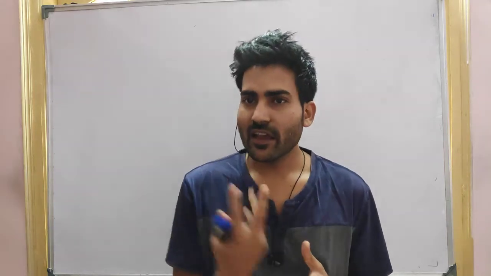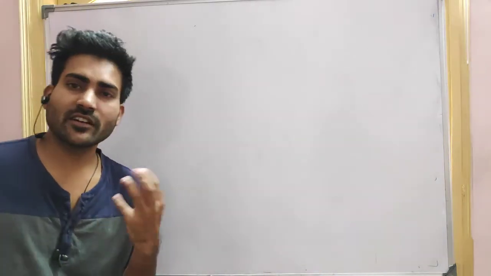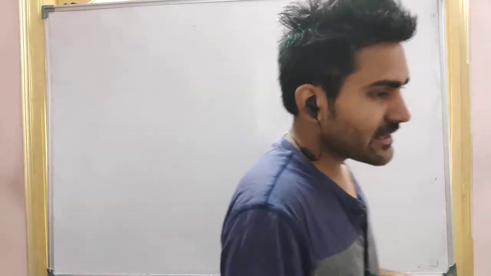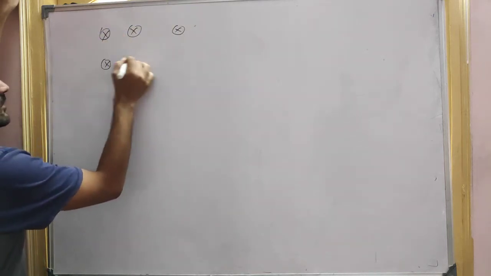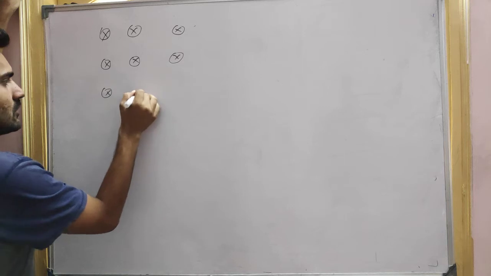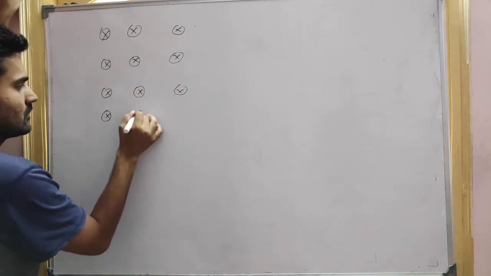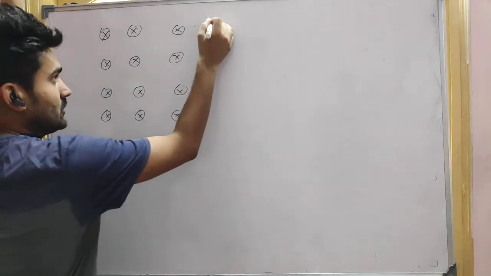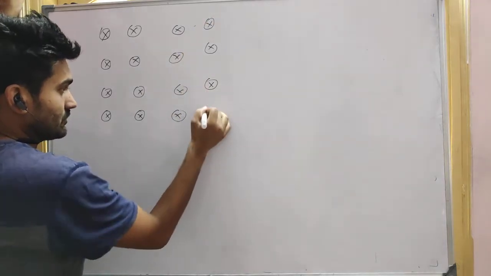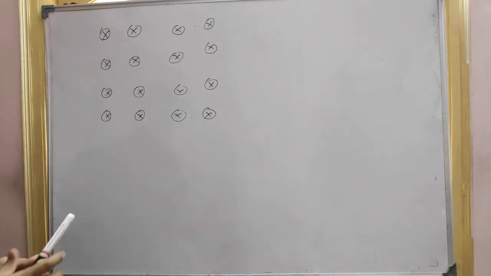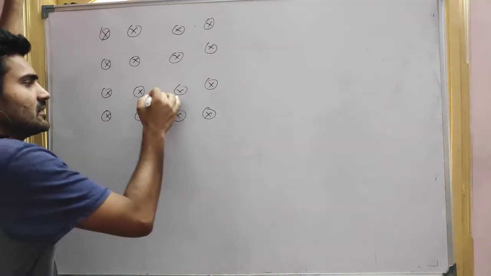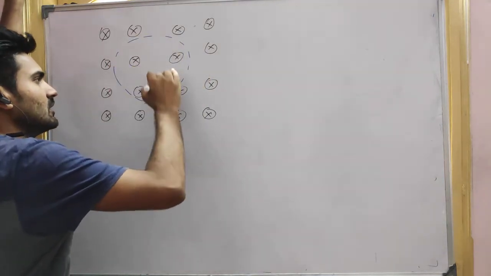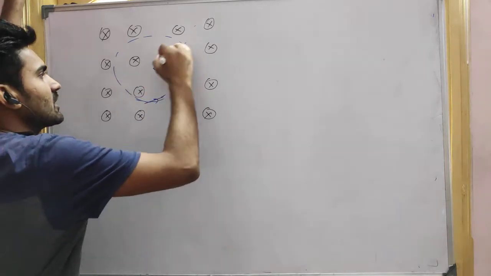But as the charge enters perpendicular to the magnetic field, then we have seen that the charge will start moving in a circular motion, right? So we have seen that if the charge is inside like this, okay, right? So like this, the charge is inside. If a charge is moving perpendicular to this like this, it will create a circle like this, right? It will create a circle. The circle radius is, let's say, r.